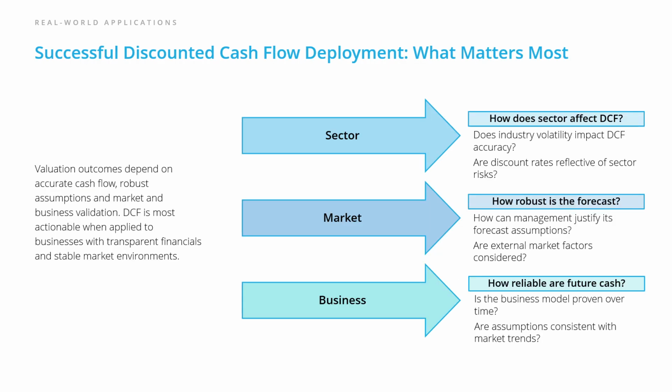For DCF to deliver valuable insights, it's vital to validate your assumptions and have a deep understanding of your sector, business, and the market. Think about it in 3 ways. Does your sector suffer from high volatility? And do your discount rates actually reflect those risks? Can you justify your forecasts? Are management's projections realistic? And have you cross-checked them against market factors? And finally, is the business model proven? Are your assumptions about future cash flows backed by history and market trends? Keeping these questions in mind will help make your DCF analysis truly actionable and reliable.